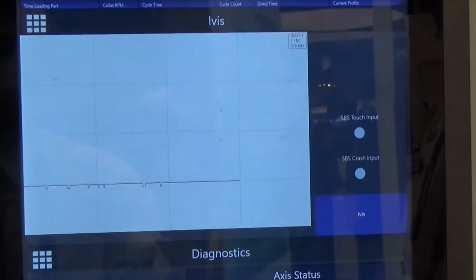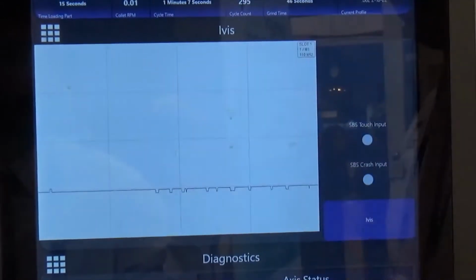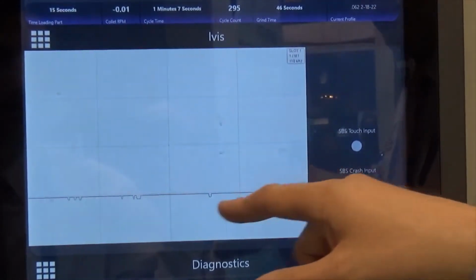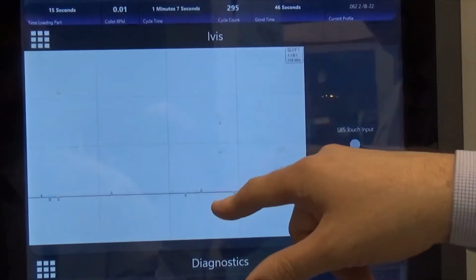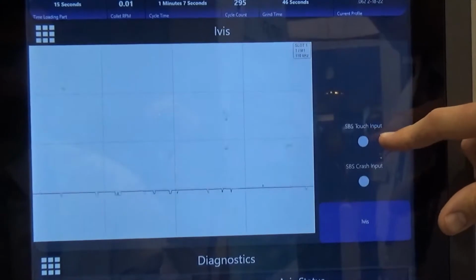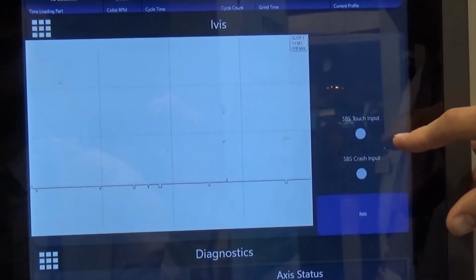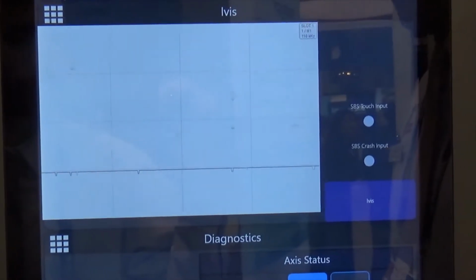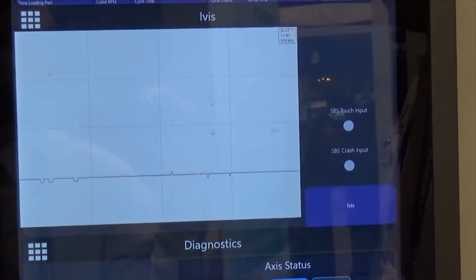The IVUS panel shows you a readout of the AE sensor. While you're utilizing that to do the touch off, you'll see the spike. The SBS touch off input will illuminate green, in which case it'll send a signal back to the robot, establishing its touch-off point.